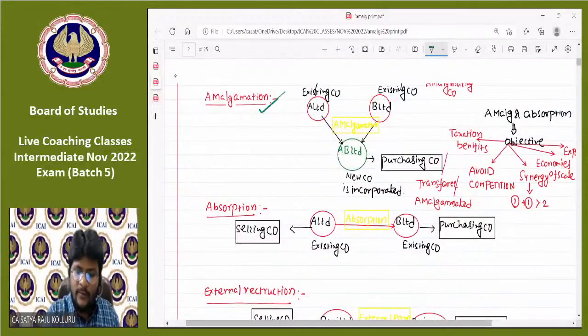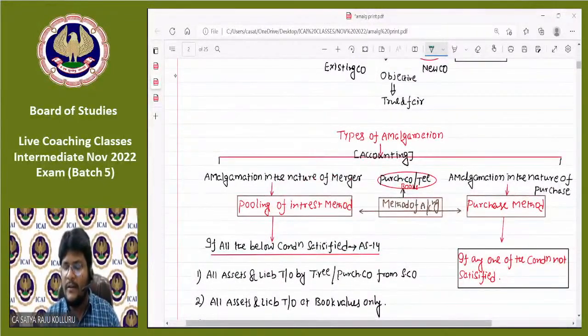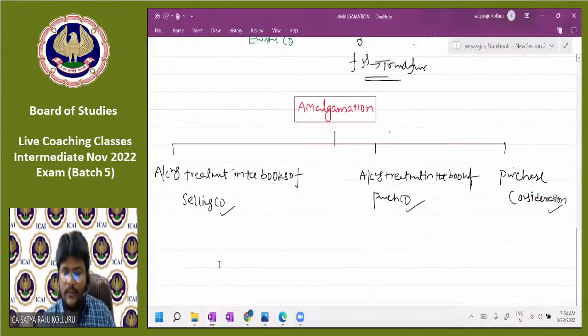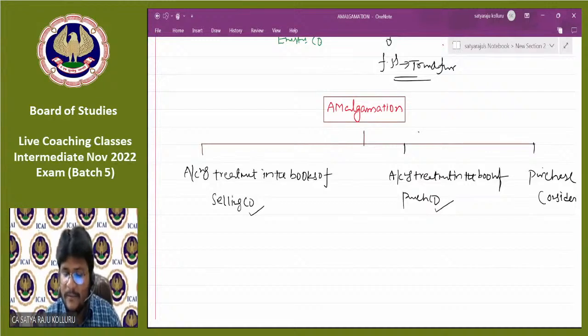We already discussed the concept of amalgamation, absorption, and external reconstruction, right? Till now we discussed. Now further, I need to start discussing the concept of amalgamation and the problematic areas under the amalgamation. Sir, up to now, all of you with me, guys? Please let me know before starting with the problematic issues in the amalgamation. Are you clear, guys? Is it clear to all of you? Let me check. Very few queries are raised by our friends. Let me check one by one quickly.